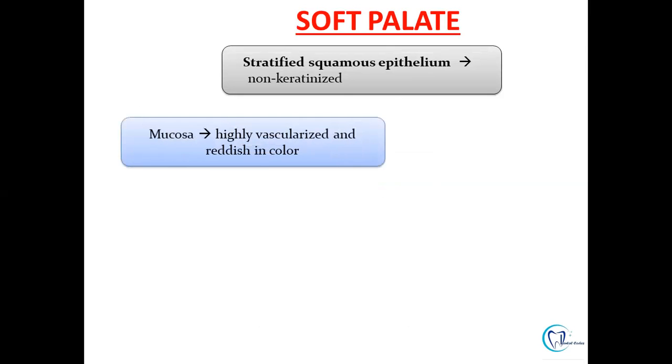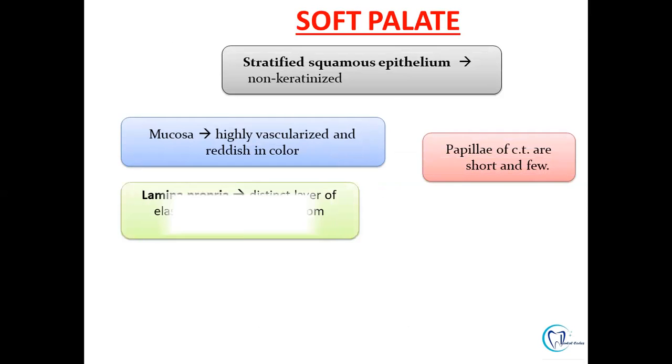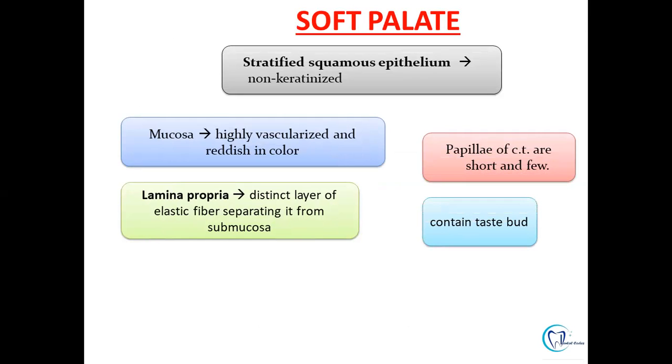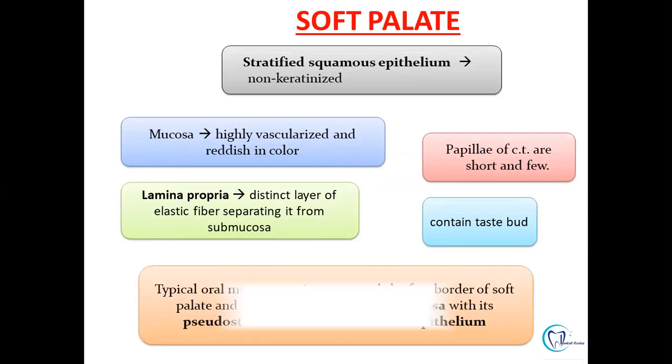Now coming on to the histopathology of soft palate, it is stratified squamous in nature, but it is non-keratinized. It is highly vascularized and it is reddish in color. The papillae are short and few, whereas in cases of tongue and floor of mouth, the papillae were short, but they were numerous. The lamina propria shows presence of elastic fibers, and also the soft palate contains taste buds.